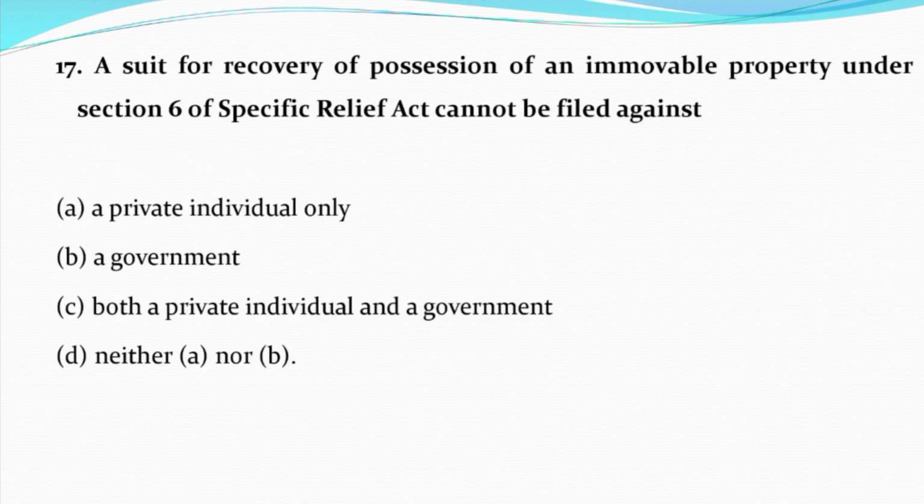Now question number 17. A suit for recovery of possession of immovable property under section 6 of Specific Relief Act cannot be filed against option A, a private individual only. Option B, a government. Option C, both a private individual and a government. Option D, neither A nor B. And the correct answer is option B, that is a government. Suit for recovery of possession of immovable property under section 6 cannot be filed against the government.